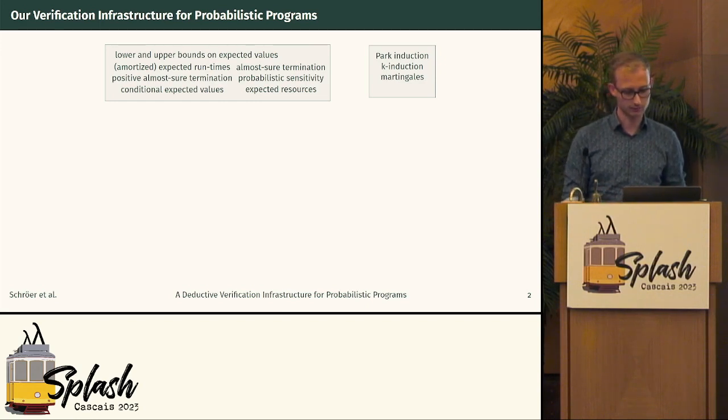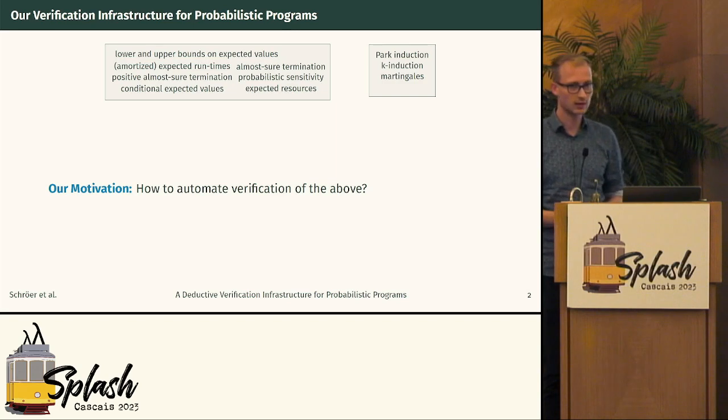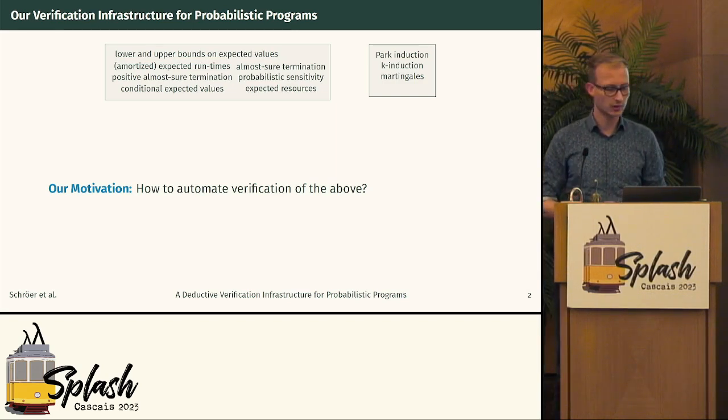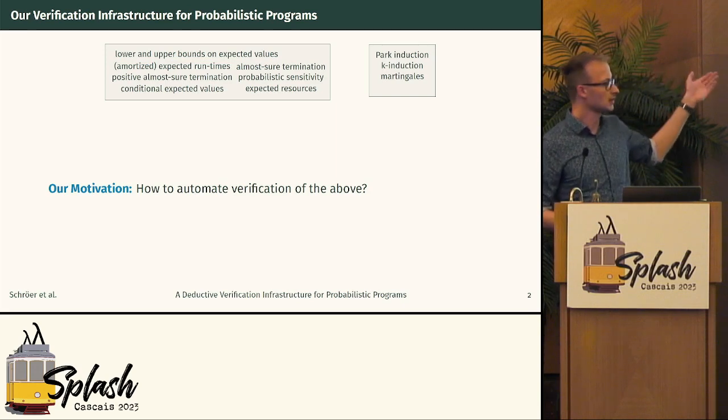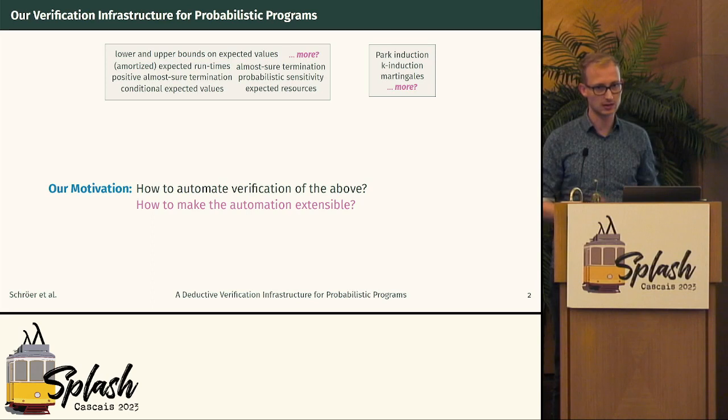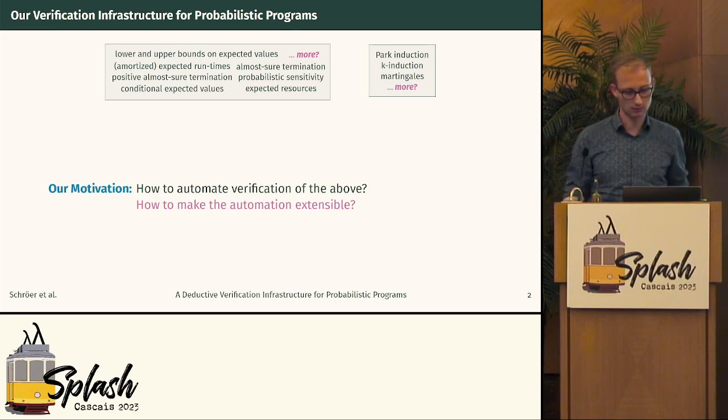So Park induction, K induction, martingale-based reasoning is required to reason about loops in probabilistic programs, so we also want to use them. And the motivation for our work really is the following. How do we automate the verification of probabilistic programs using these different properties, these different proof rules? And crucially, how do we make this extensible? How can we design it so that we can add more properties, more proof rules without lots of engineering?